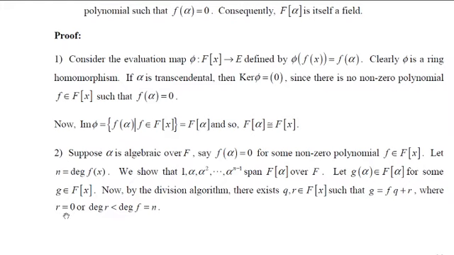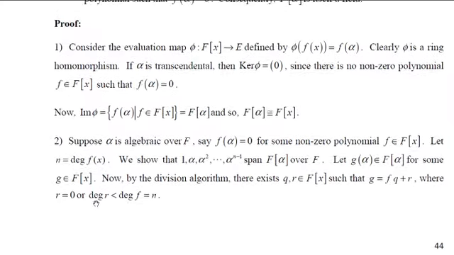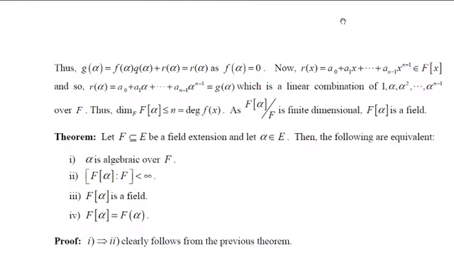If r is 0, then r(alpha) is 0, so g(alpha) is 0, and there is nothing to prove. So let us assume the degree of r is less than the degree of f. Since the degree of f is n, the degree of r must be less than n. So here we have assumed r(x) is a polynomial of degree n-1.